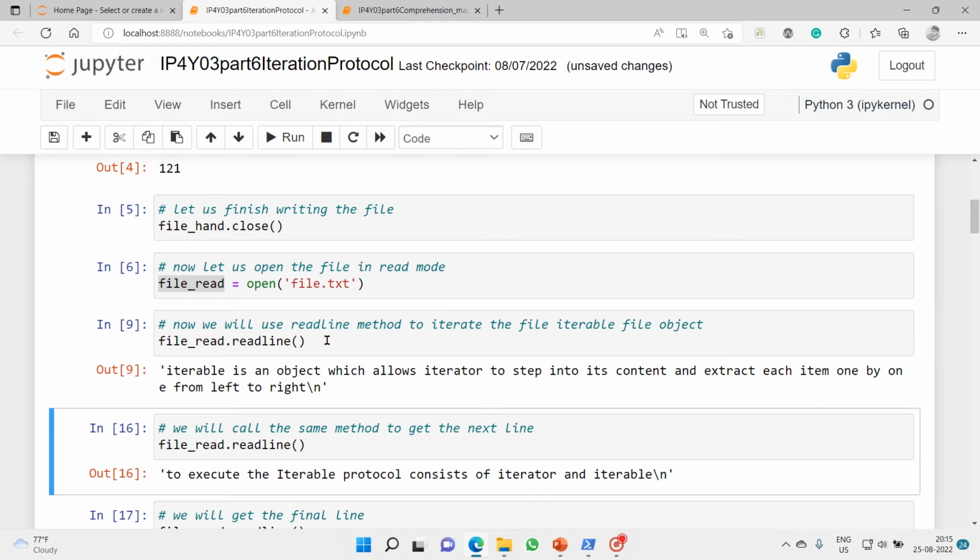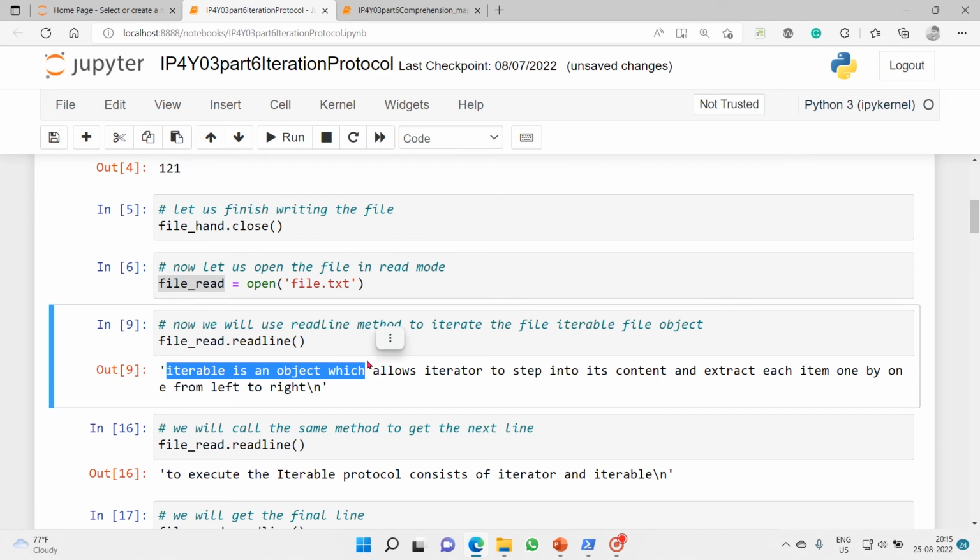When I execute again, it has read: iterable is an object which allows an iterator to step into its content and extract each item one by one from left to right. This is the simplest, easiest definition. I hope you get this definition. This is how it works.